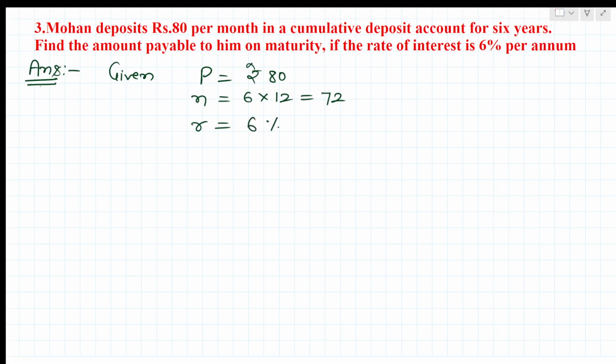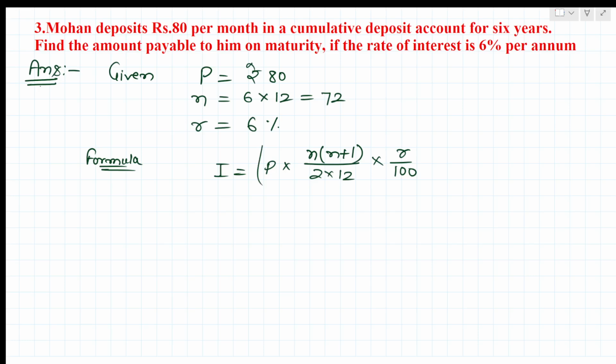Now using the formula, I equal to P into n into (n plus 1) divided by 2 into 12 into r upon 100.